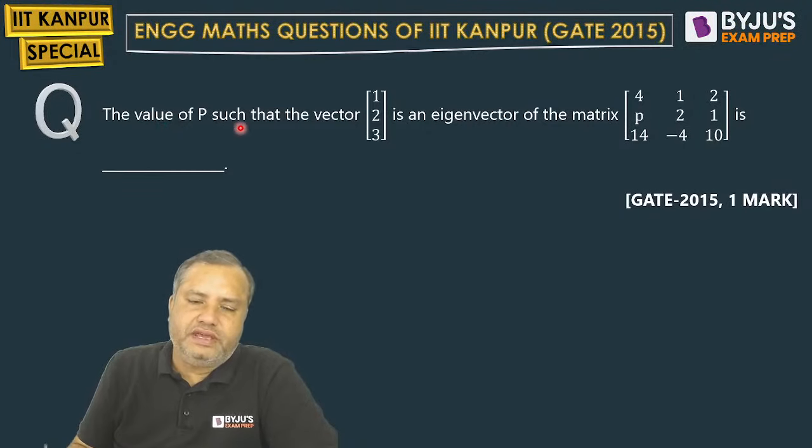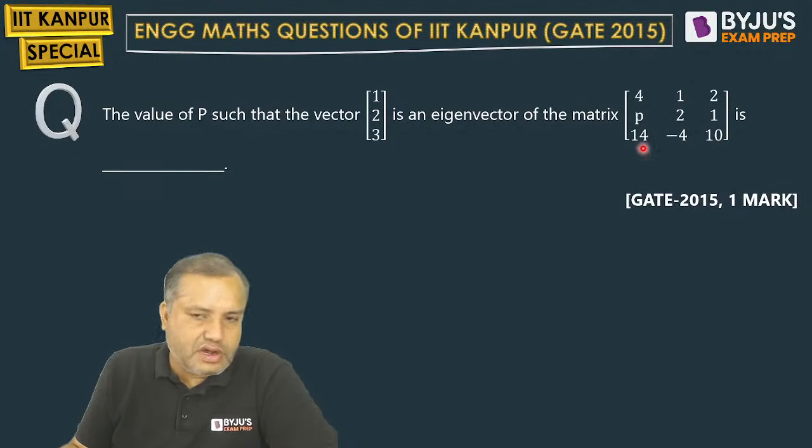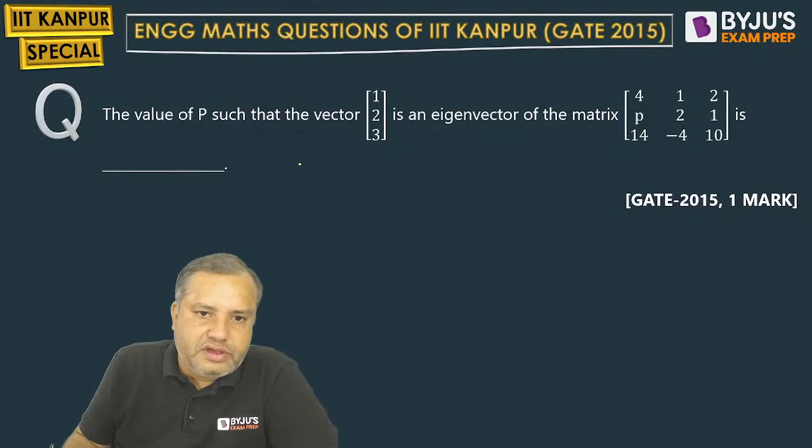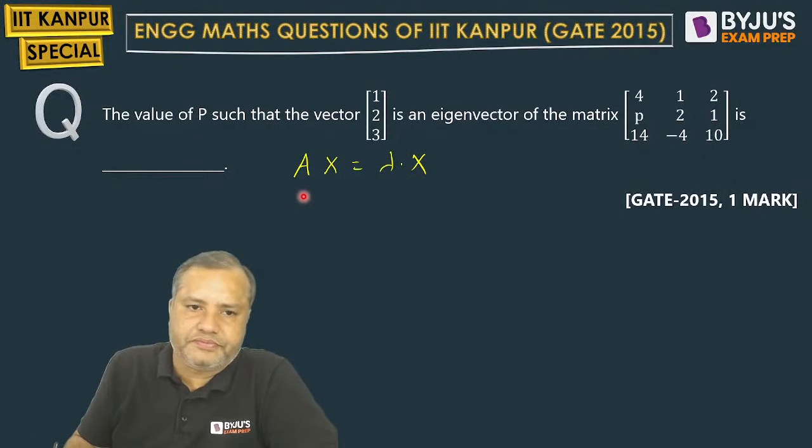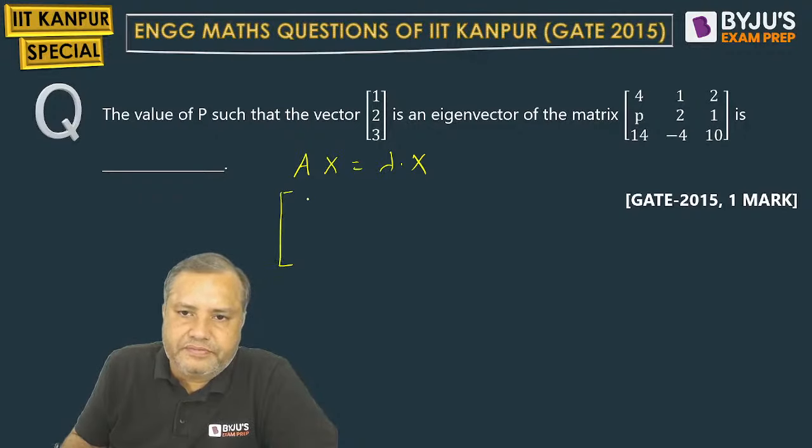The value of P such that this vector is an eigenvector of this matrix. How to proceed? See, Ax equal to lambda x. This is the equation we follow for the relationship between eigenvalue and eigenvector. Matrix A is 4, 1, 2; P, 2, 1; 14, minus 2, 10.